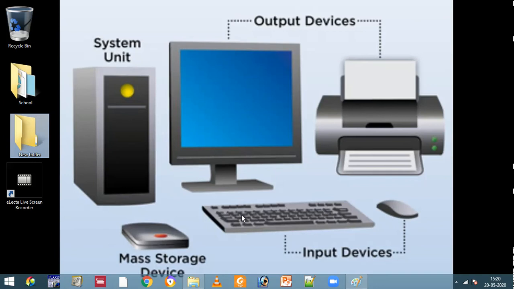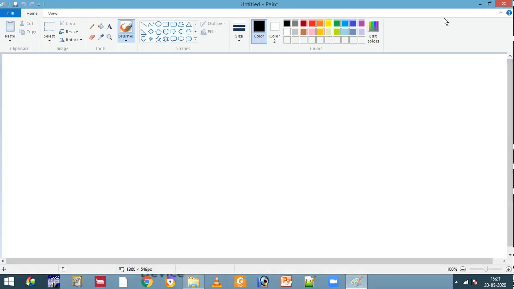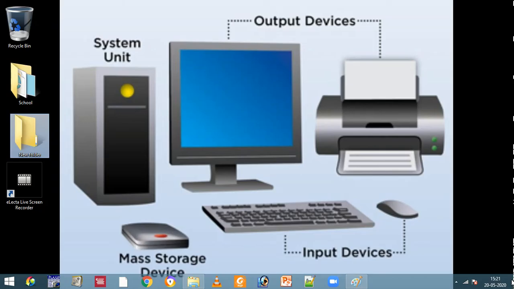See, all the programs which were opened are minimized. I'll show you once again. I opened two programs, one is the new folder and the other one is MS Paint. I want to go to the desktop. I am not minimizing each and every one. Simply I am going to the extreme right and clicking. Single click. All the programs are minimized and we are on the desktop, right?